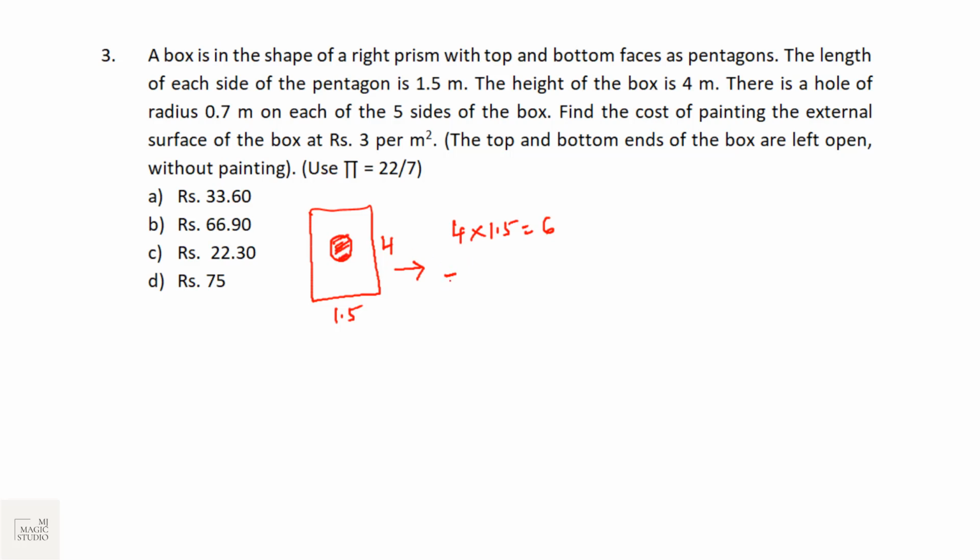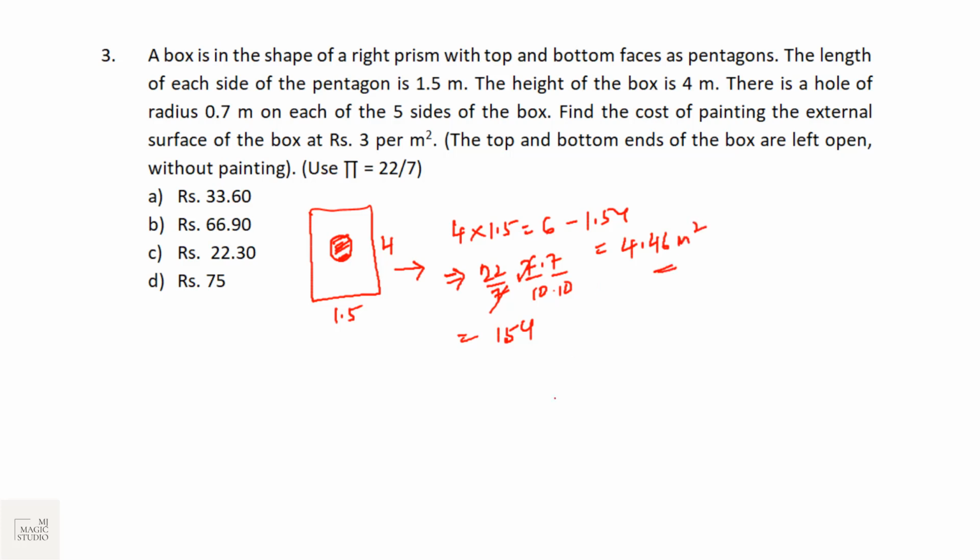Area of this circle is pi, that is 22 by 7, into r square, where r is 0.7. That gives 1.54. So 6 minus 1.54 is the area, that would be 4.46 meter square.